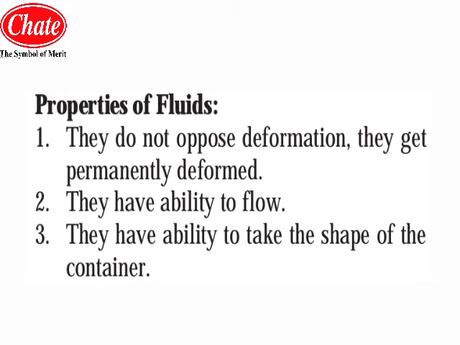Now students, we will take a look at those three properties again. First one is they do not oppose the deformation, they get permanently deformed. This is the first property. Second one is they have the ability to flow. Means as we know, the fluid has the capability to flow with high ease. Now the third one is they have the ability to take the shape of the container. Means the fluid will occupy the shape of the container in which it is poured. So these are the three properties of the fluids that we have discussed.